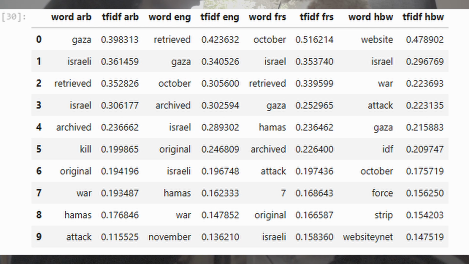As you can see, the website Ynet making it into both the top TF-IDF scoring and the top word frequency scoring might suggest the Hebrew language Wikipedia article on the page is overly reliant on a single source. From here, I decided to try and examine how similar all of these articles were.